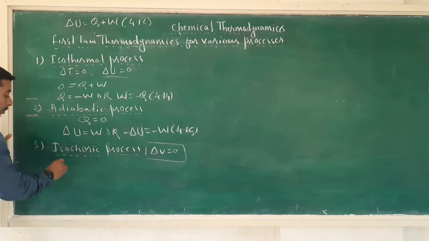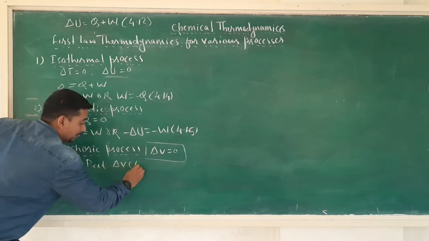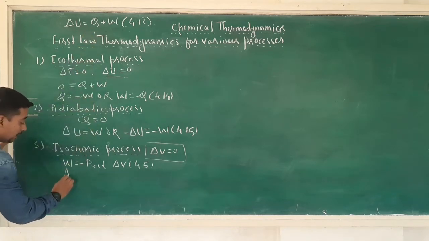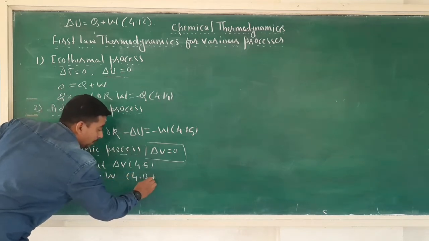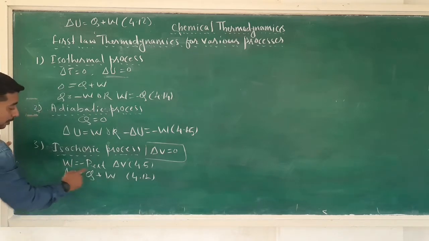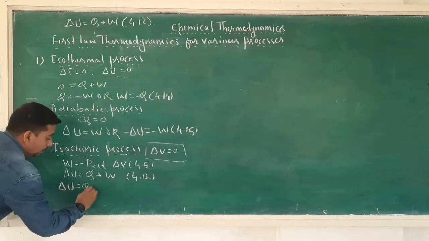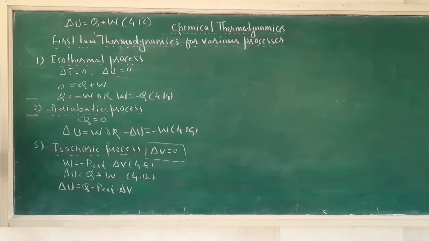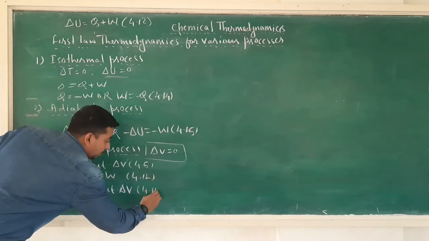Now recall the equation W is equal to minus Pext into delta V. This is equation number 4.5. And equation number 4.12, that is first law of thermodynamics, delta U is equal to Q plus W. Now combine these two equations, equation number 4.5 and 4.12, that will give us delta U is equal to Q minus Pext into delta V. Put it as 4.16.